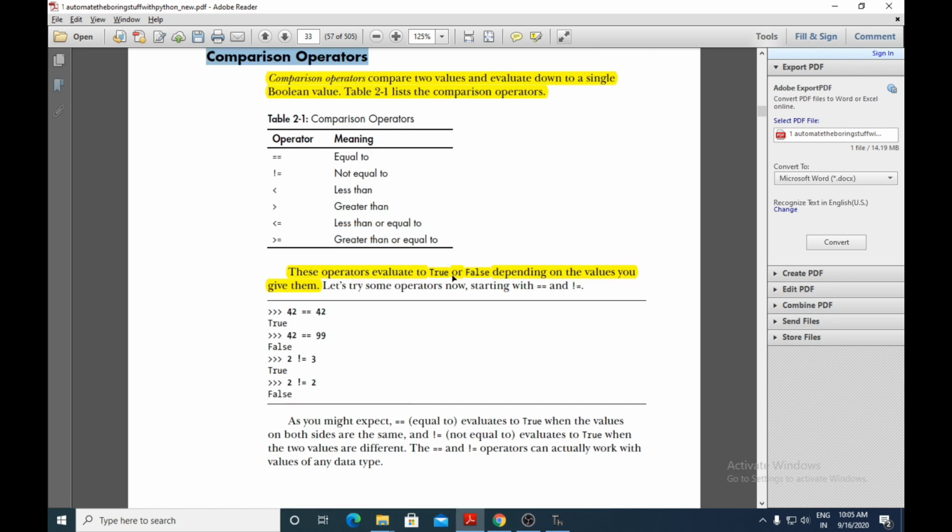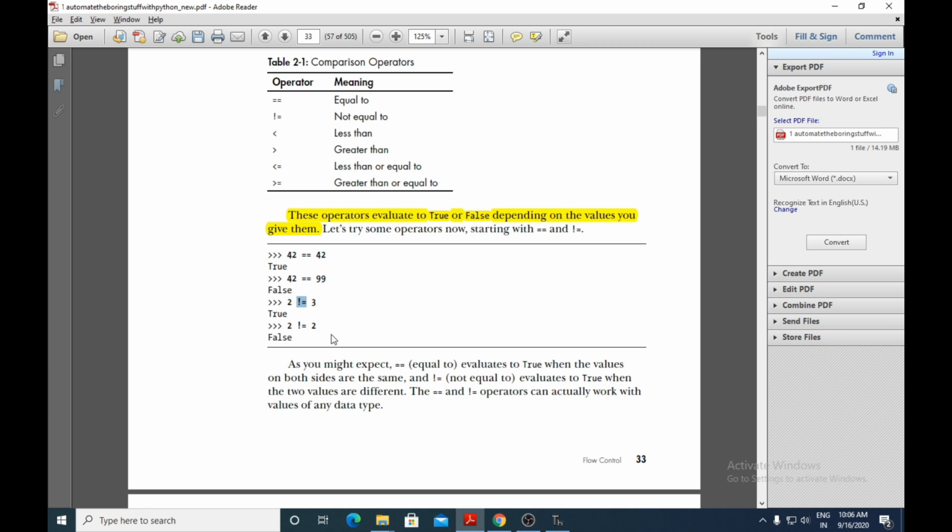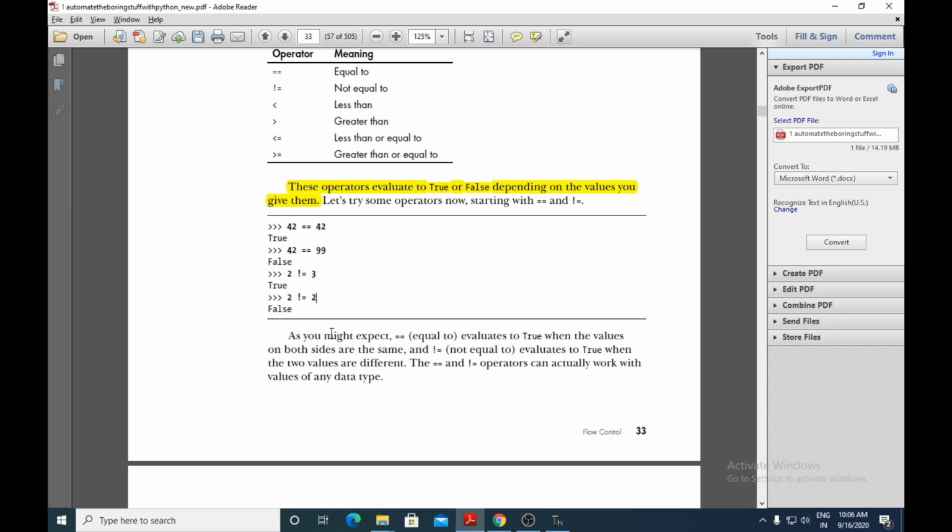These operators evaluate to true or false depending on the values you give them. So whatever values you give on the left and right, based on that it will give you the boolean value. For example, 42 double equals to 42 is actually true. Both integer values are being compared, and it gives the output in terms of boolean values. Here 42 double equals to 99 is false. 2 not equals to 3 will give you true, obviously, and 2 not equals to 2 will give you false, because both the values on the left and the right are the same.